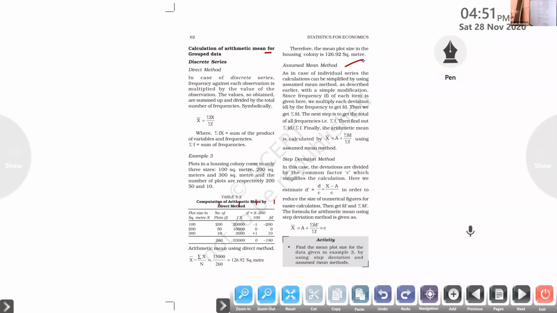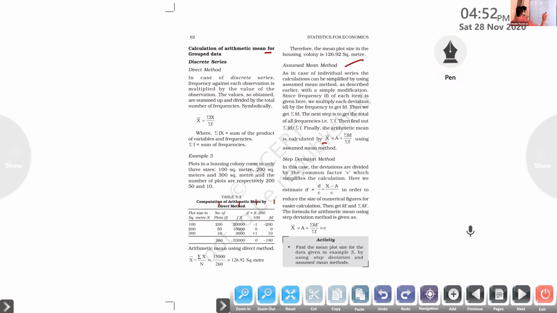Then we get the sum of fd. The next step is to get the total of all the frequencies, that is sum of f. Finally, the arithmetic mean is calculated by A plus sum of fd divided by sum of f.